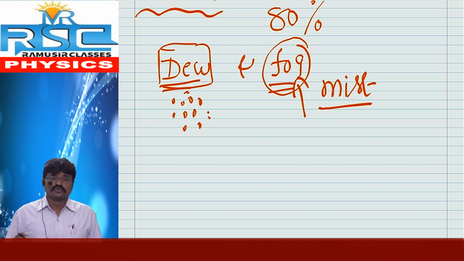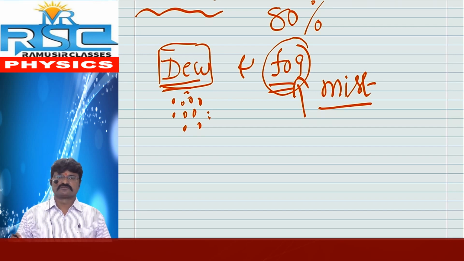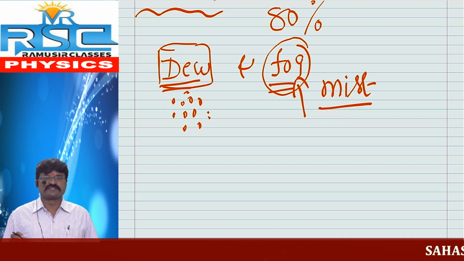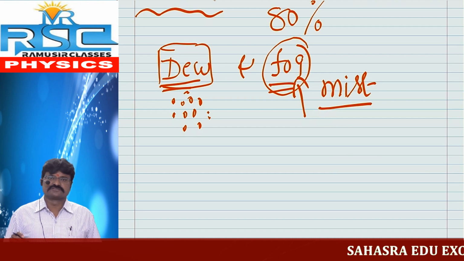That's why those who know about this condensation process, dew and fog, drivers must stop their traveling, and after 6 or 7 o'clock, when the sun arrives, only then should they continue their travels. Otherwise, they will meet an accident.